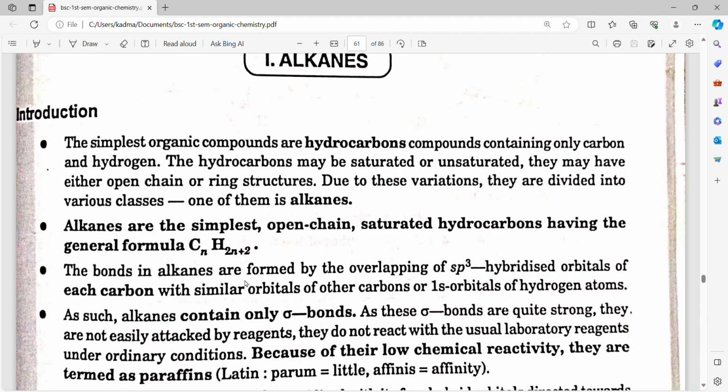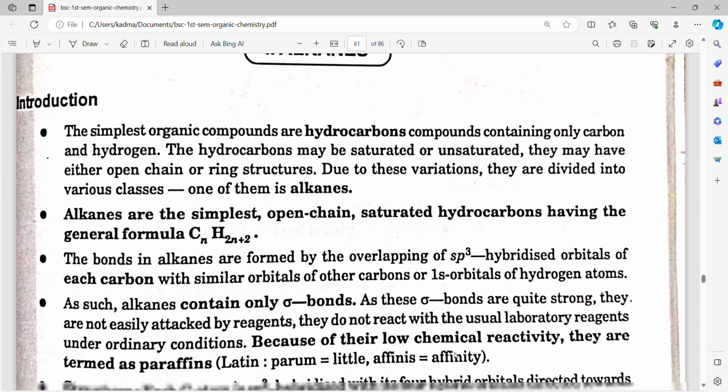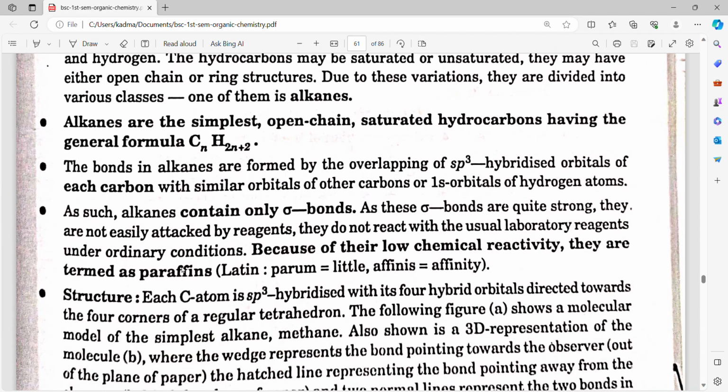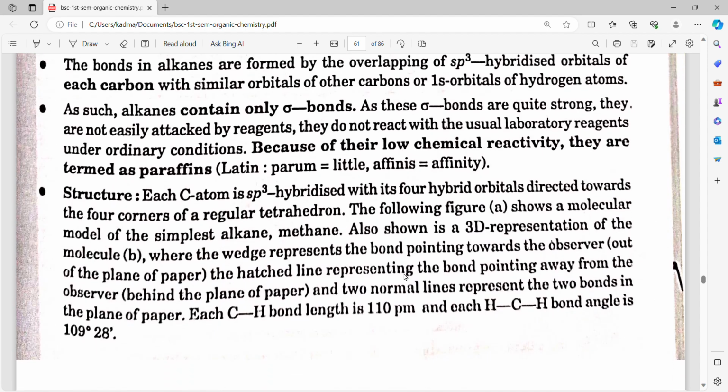The bonds in alkanes are formed by the overlapping of sp3 hybridized orbitals of each carbon with similar orbitals of other two carbons or 1s orbitals of hydrogen atoms. As such, alkanes contain only sigma bonds. As these sigma bonds are quite strong, they are not easily attacked by reagents. They do not react with the usual laboratory reagents under ordinary conditions because of their low chemical reactivity. They are termed as paraffins. Latin parum means little, affinis means affinity.